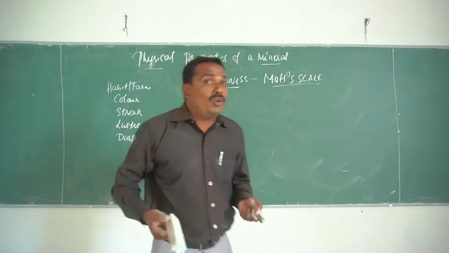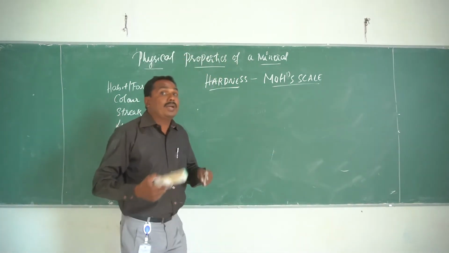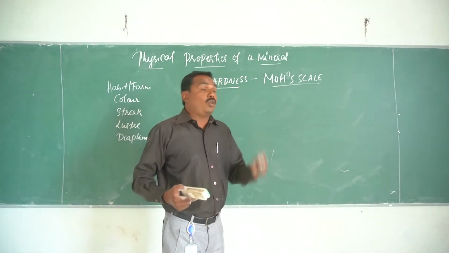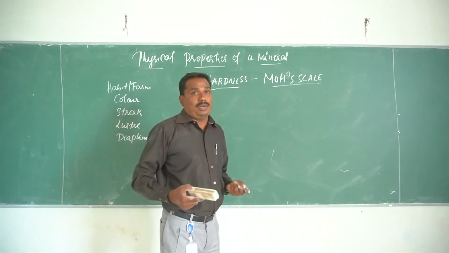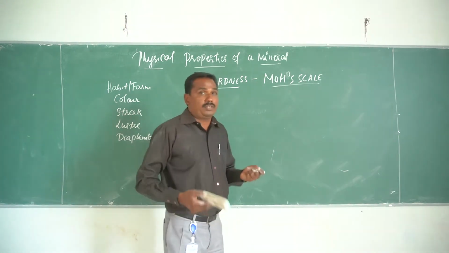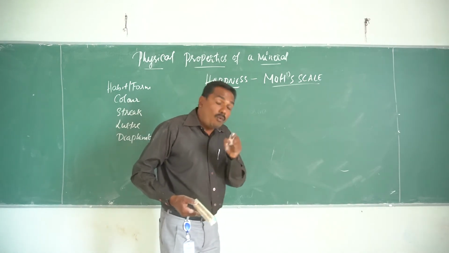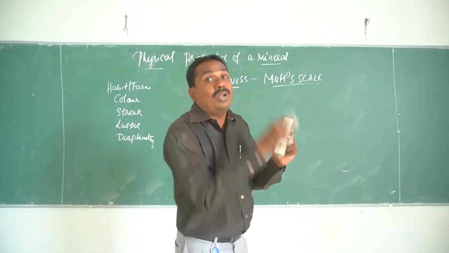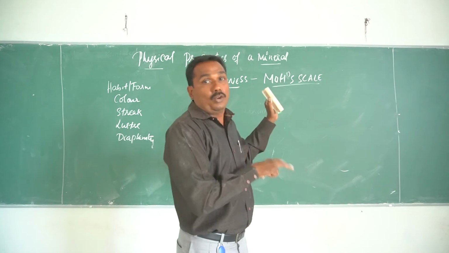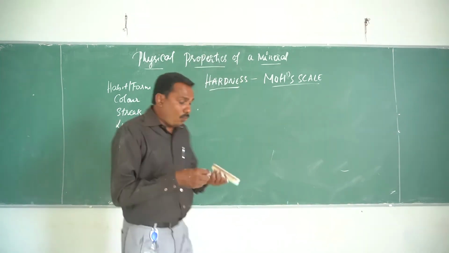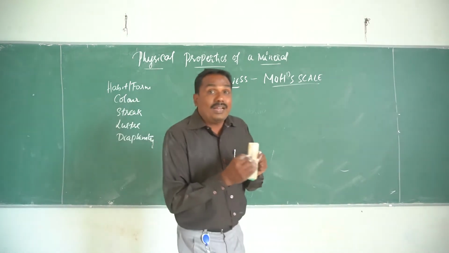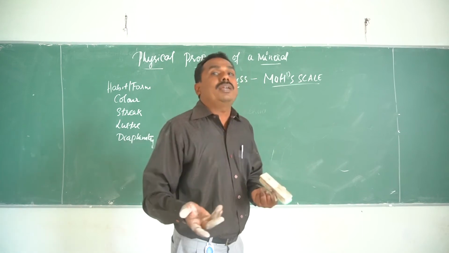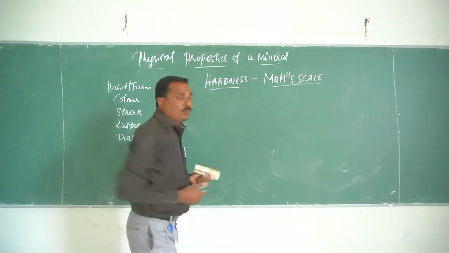See, we all know the mineral called steatite. The famous monument is Gomateshwara. The Gomateshwara has been standing for decades, or it might be standing for many years. What is that mineral which it is made of? It is steatite. That mineral was completely carved to show the shape of the Gomateshwara statue. So the mineral can be carved, the mineral can be scratched, the mineral can be brought to different types of shapes. That has been discussed by hardness.